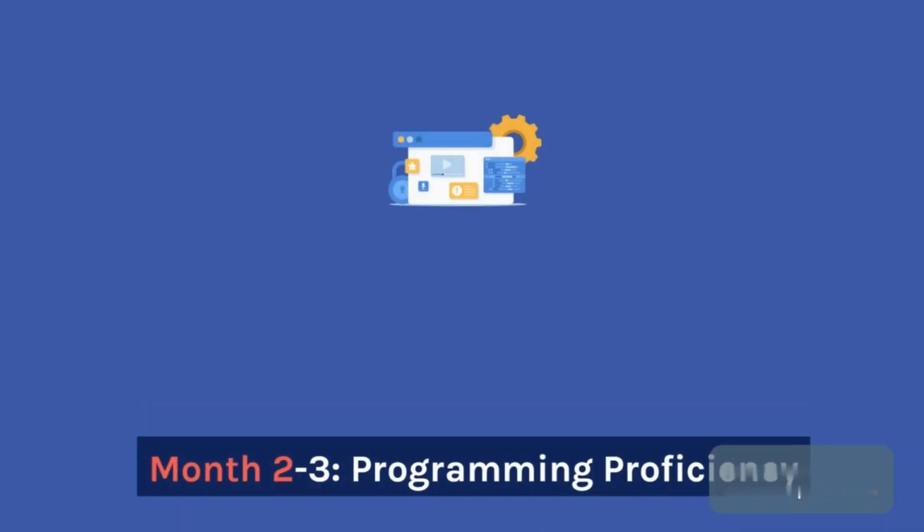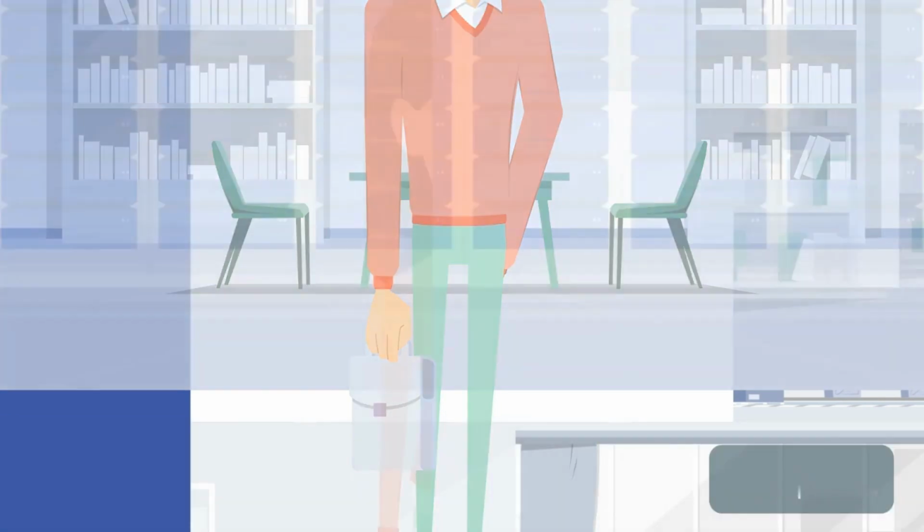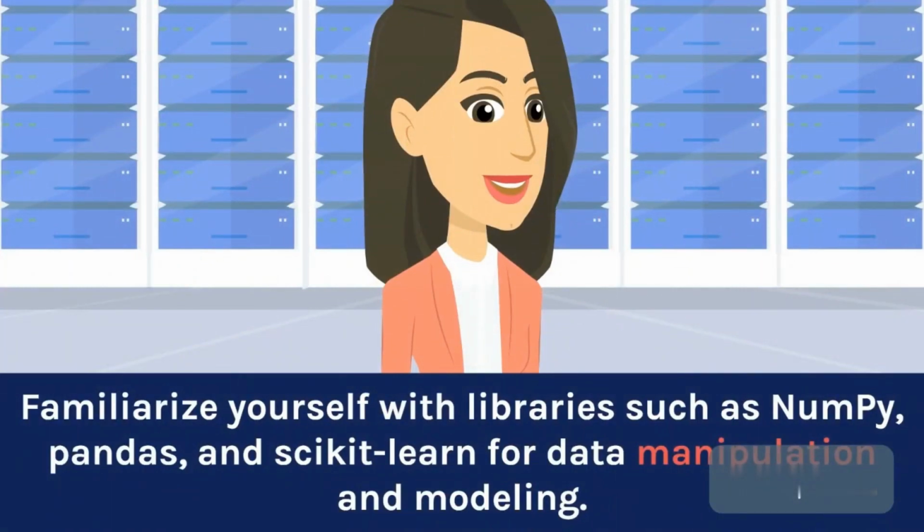Month 2 to 3. Programming proficiency. Gain proficiency in programming languages like Python or R, widely used in machine learning. Familiarize yourself with libraries such as NumPy, Pandas, and scikit-learn for data manipulation and modeling.